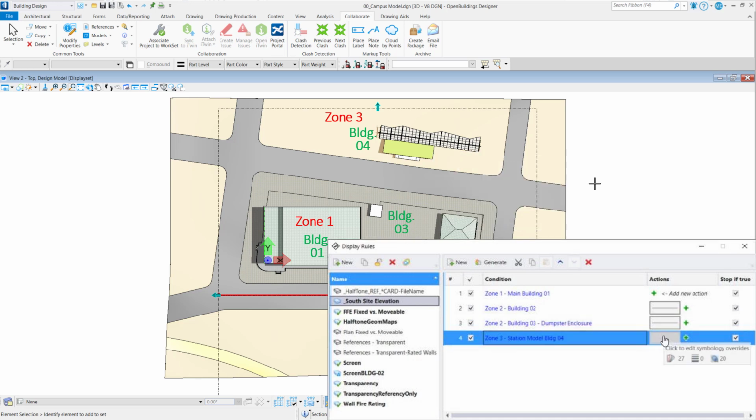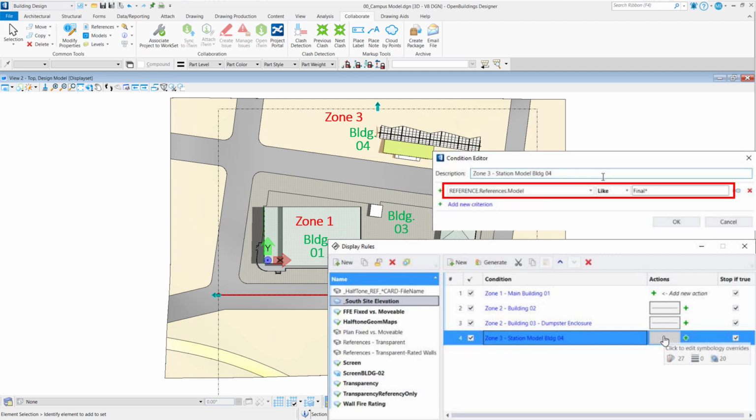And then for the station, building 4, I added a different color and transparency and grabbed that by the model file name, which was final, from our other training data set that had the word final in the model name when you attach it as a reference. So those are the 4 different methods of using references. So you should be able to come up with a concept. Many of you work with multiple buildings that you don't have to rename. Hopefully you have building numbers in your file names, but there are other ways to grab the models.